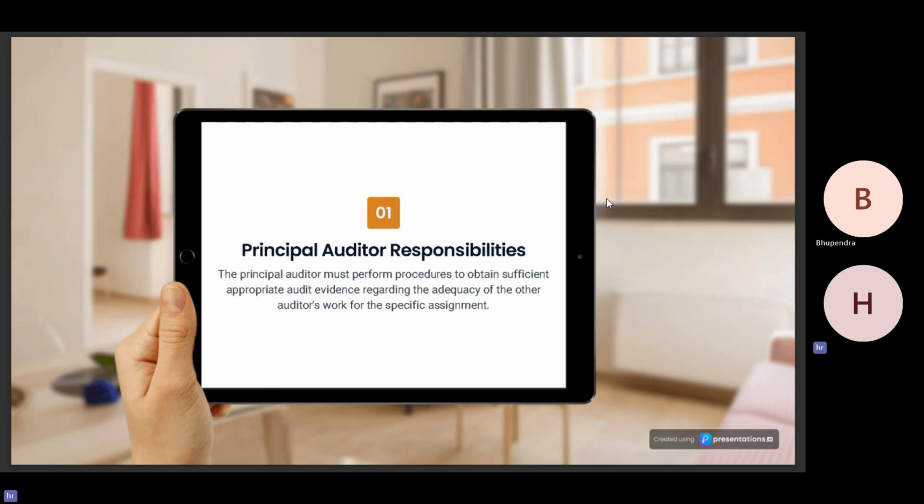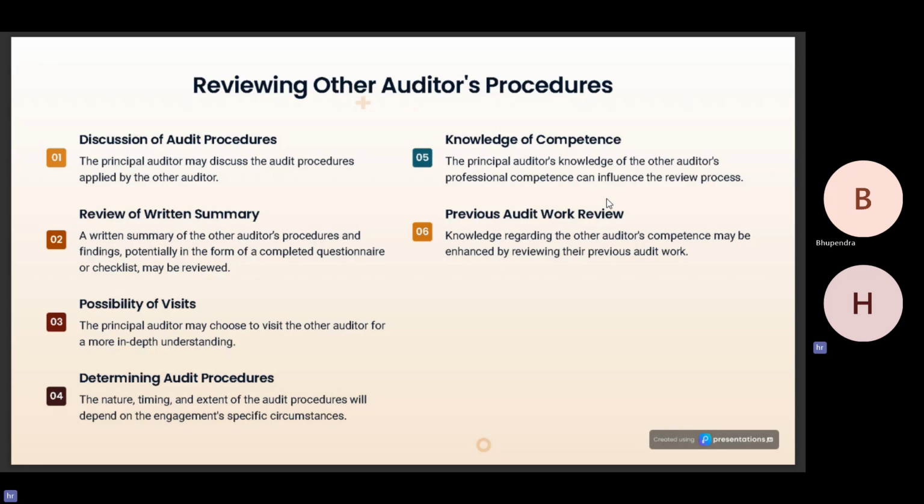What are the principal auditor's responsibilities? As we have seen in previous slides, the principal auditor must perform procedures to obtain sufficient and appropriate audit evidence regarding the adequacy of the other auditor's work for the specific assignment. Reviewing other auditors' procedures. First of all, discussion of audit procedures. The principal auditor may discuss with the other auditor the procedures that were performed while he was auditing the component.